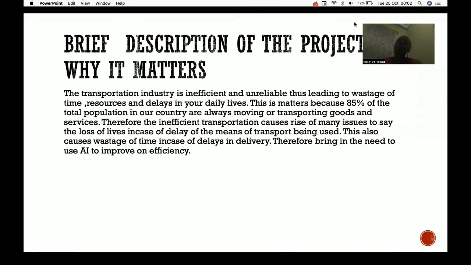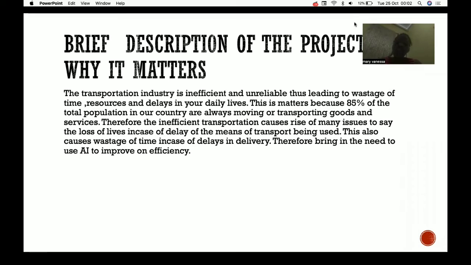A brief description of the project and why it matters. The transportation industry is inefficient and unreliable, thus leading to a wastage of time, resources, and delays in our daily lives. This project matters because 85% of the total population in our country are always moving or transporting goods and services.